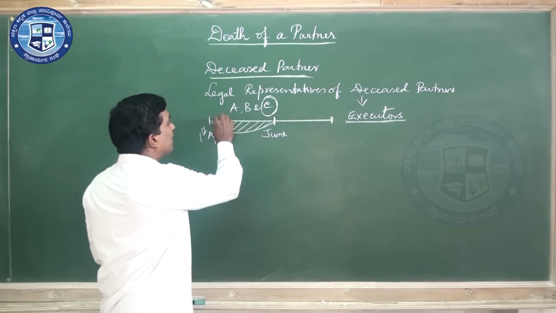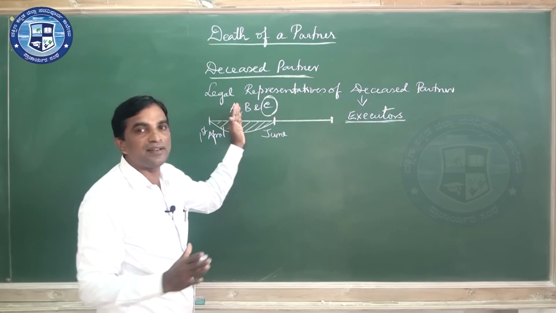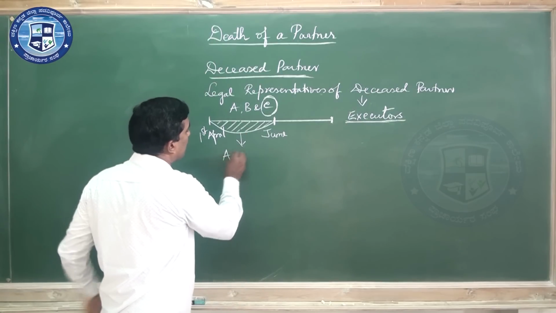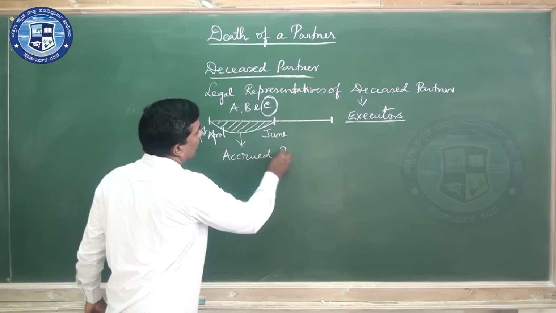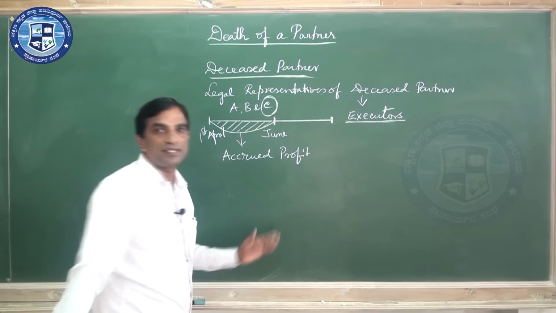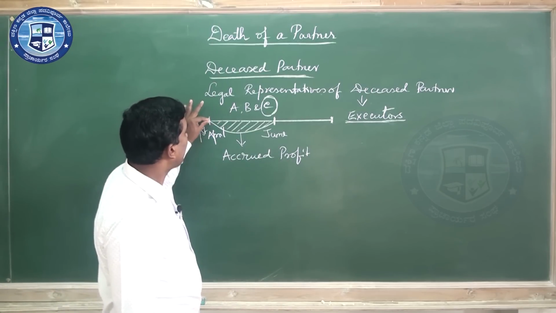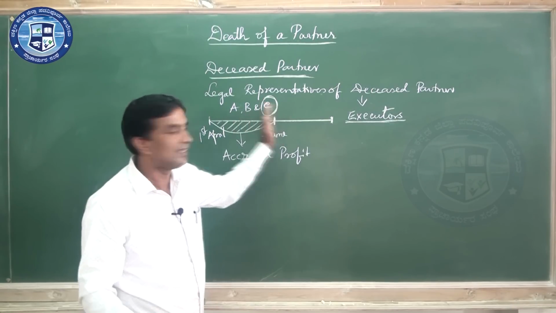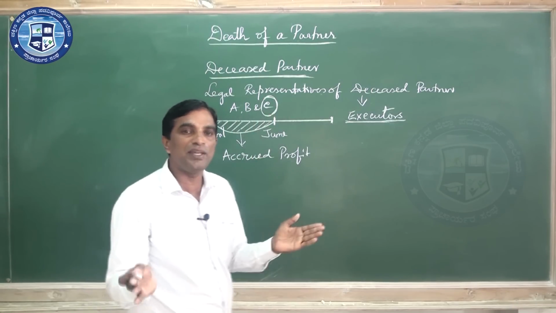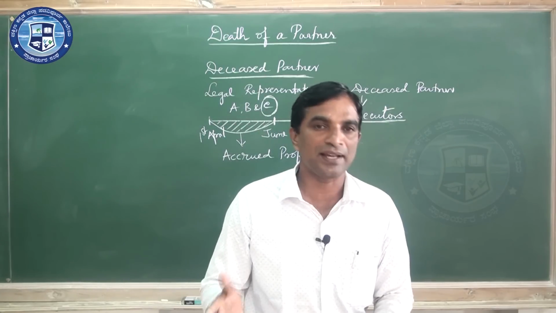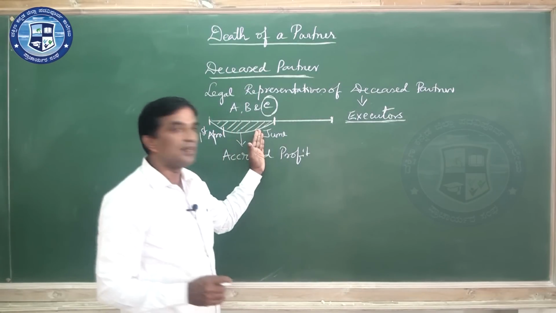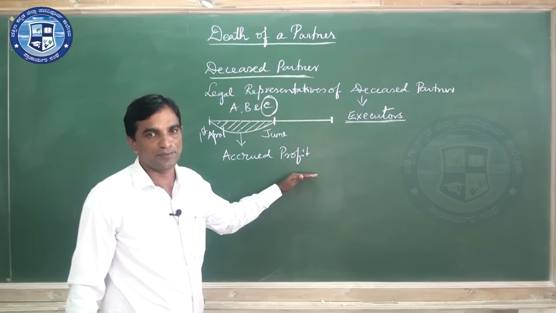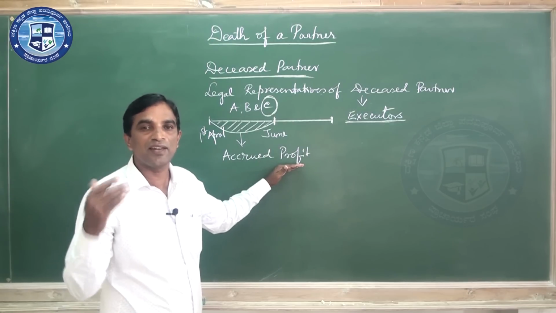Now, especially we consider profit, the main thing of the partnership firm. They are doing business for profit. We call this profit accrued profit. Accrued profit means the profit calculated from the date of the last balance sheet till his death. We cannot prepare the profit and loss account and cannot settle accounts that way.